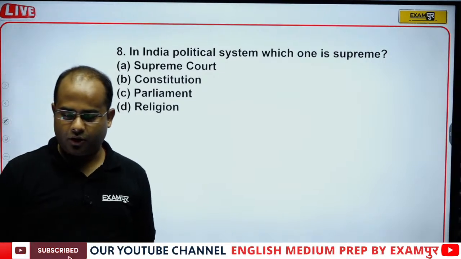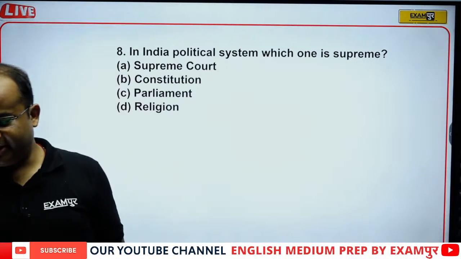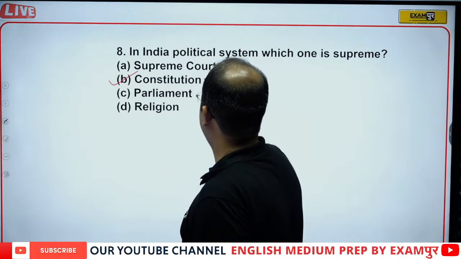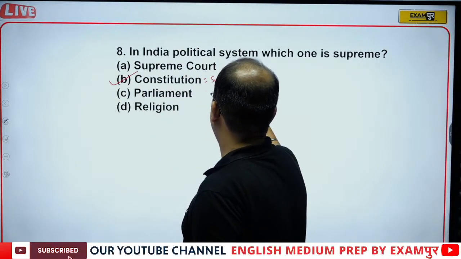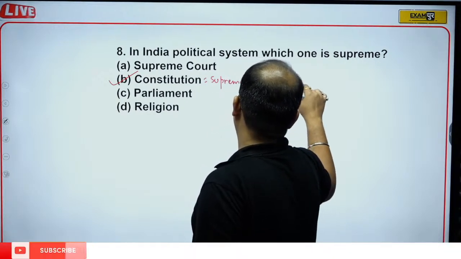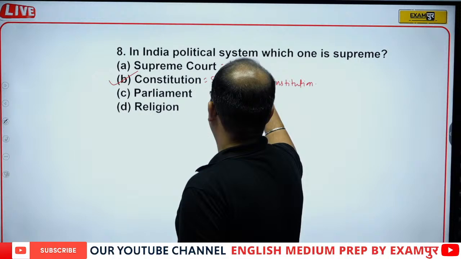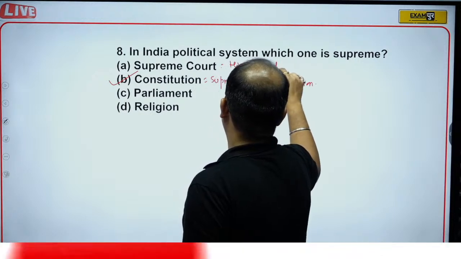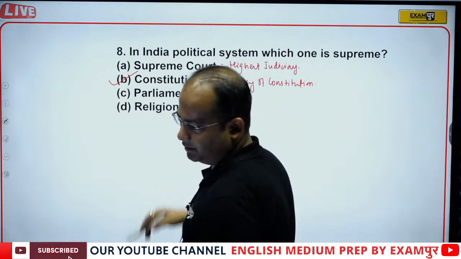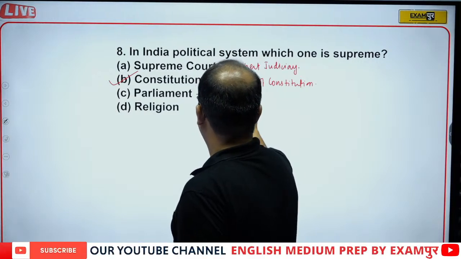Okay, Sanjeev is saying option A, Supreme Court. The Supreme Court, the name itself says it is supreme. But dear students, in India, the supreme is the Constitution. So there is supremacy of the Constitution. The Supreme Court is the highest judiciary, supreme at the judicial level. Parliament is supreme in making law, so it is the union legislature.